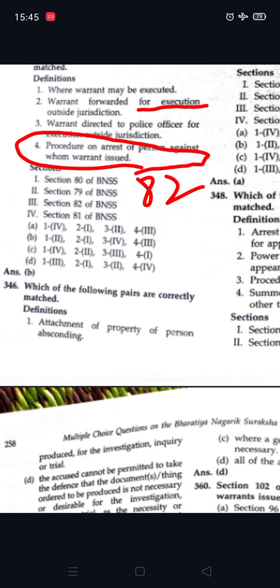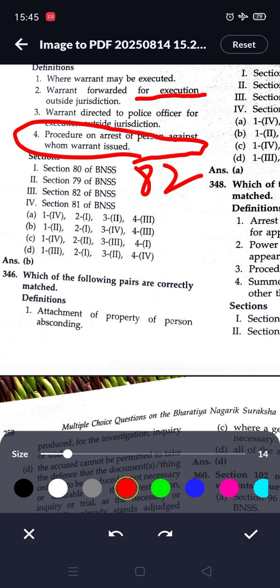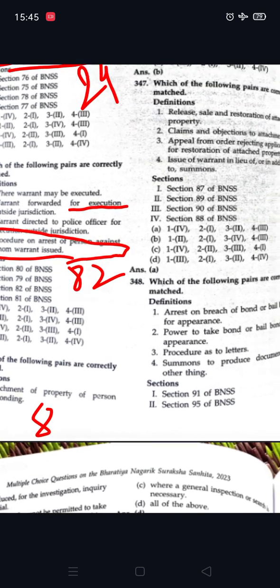Next question, which of the following pairs are correctly matched? Attachment of property of a person absconding is given in 83.